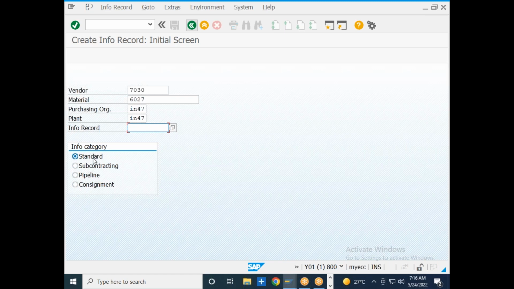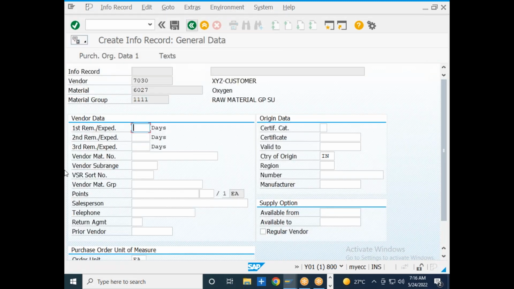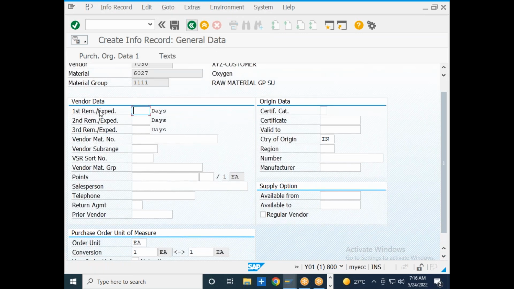So I will click on the enter button. So this is the general data of the info record. In the general data, you are going to maintain the reminder days. So the first reminder within 10 days of the purchase order creation, second reminder within 20 days, third reminder within 30 days.